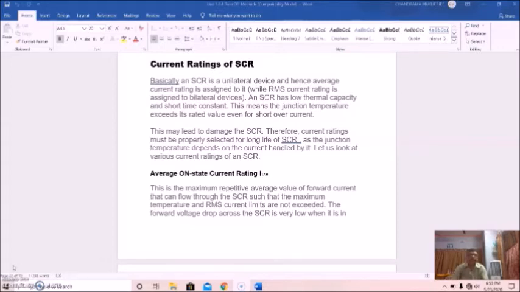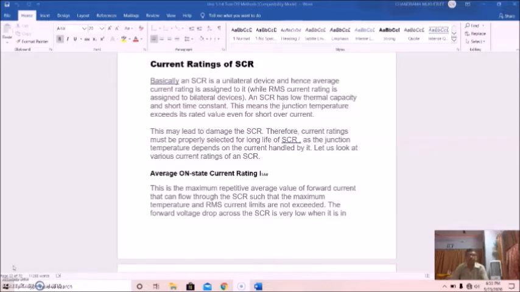Basically, an SCR is a unilateral device, and hence average current rating is assigned to it, while RMS current rating is assigned to bilateral devices. SCR has low thermal capacity and short time constant.